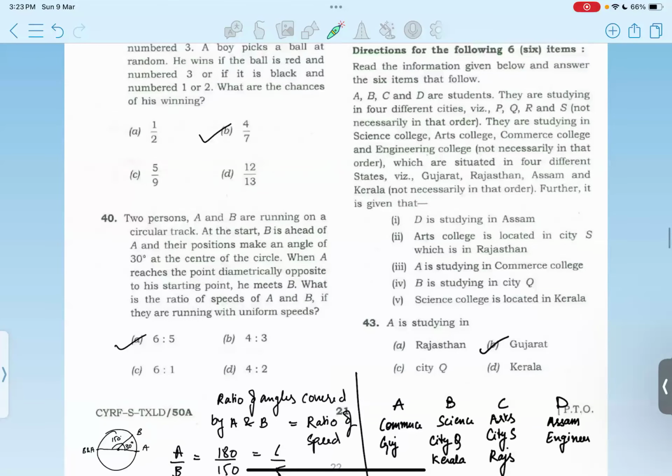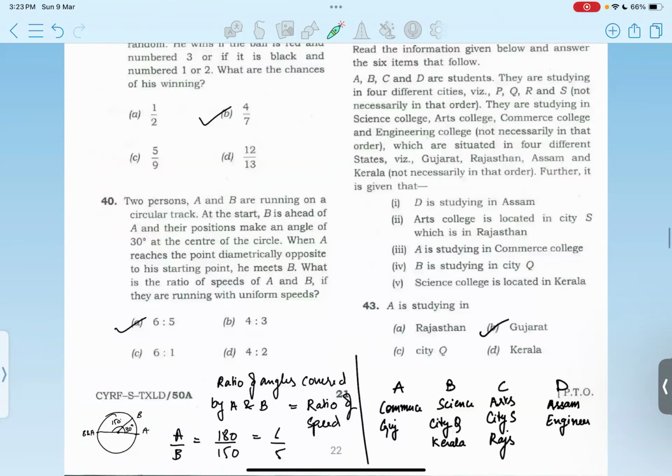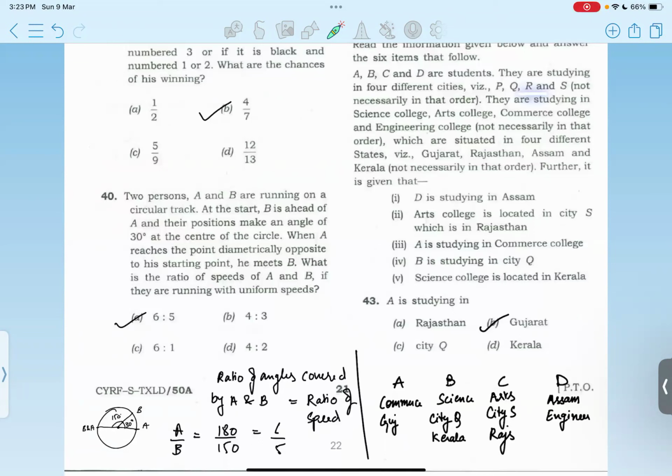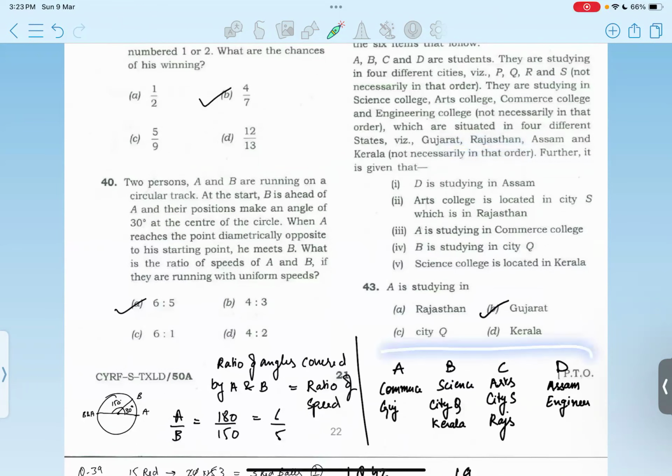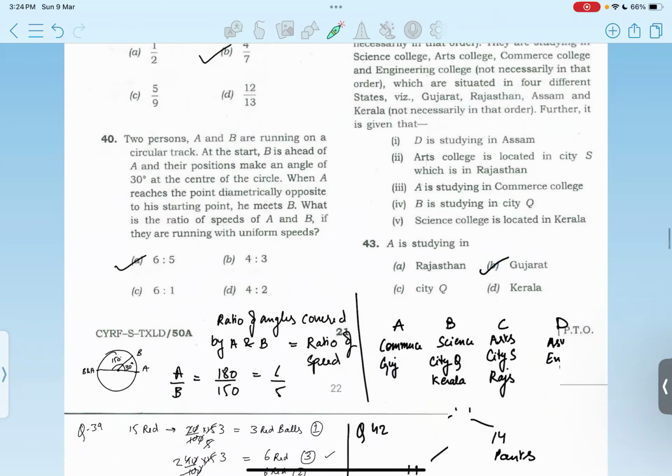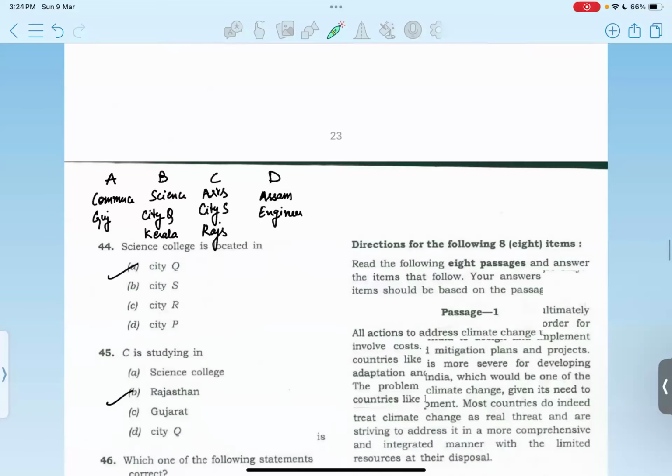Now we are given this information. A, B, C, D are students. We are given cities, colleges and the states. So you can plot this information, and on the basis of the entire information given, we get this as the final output. Question 43: A is studying in which state? It has to be Gujarat. Option B.